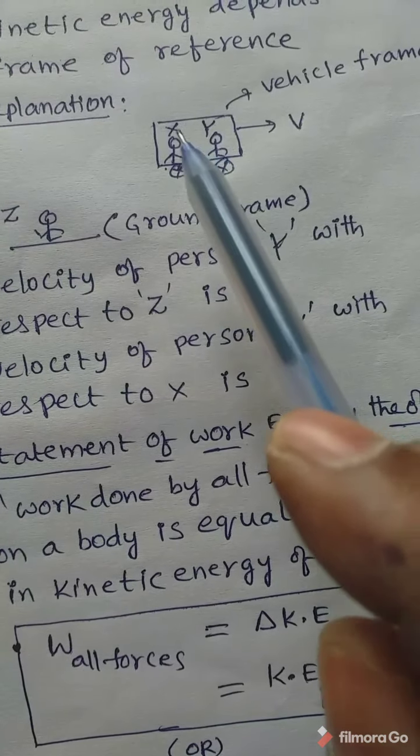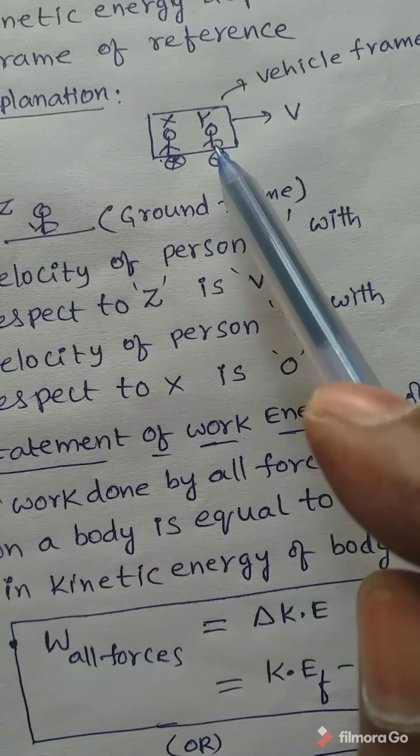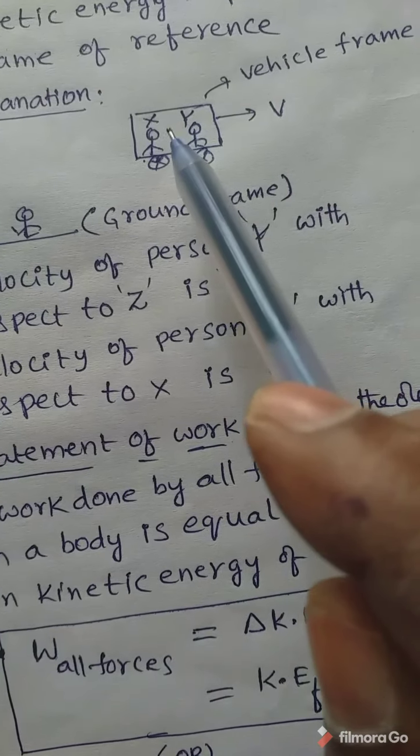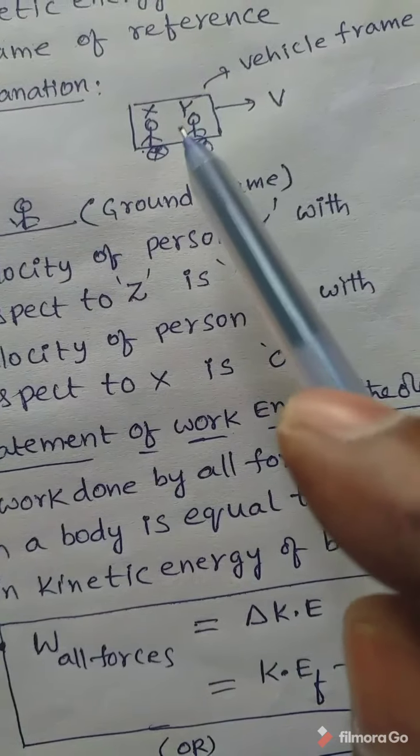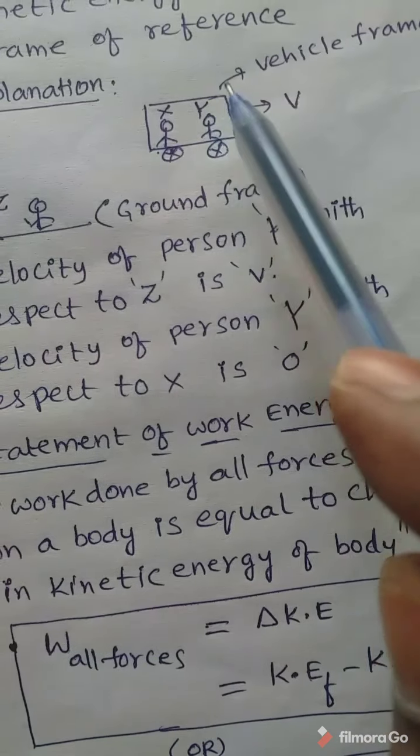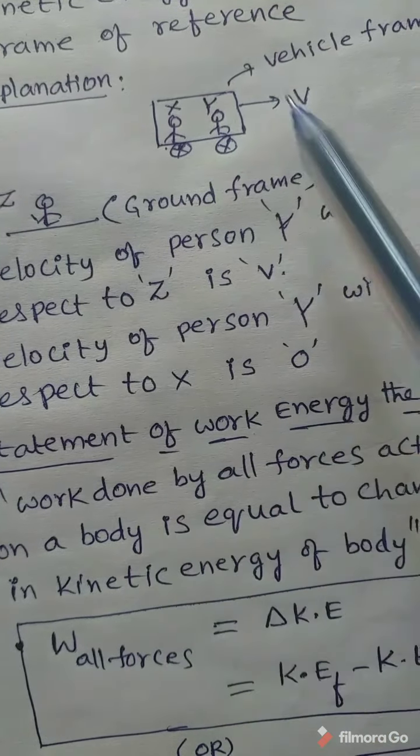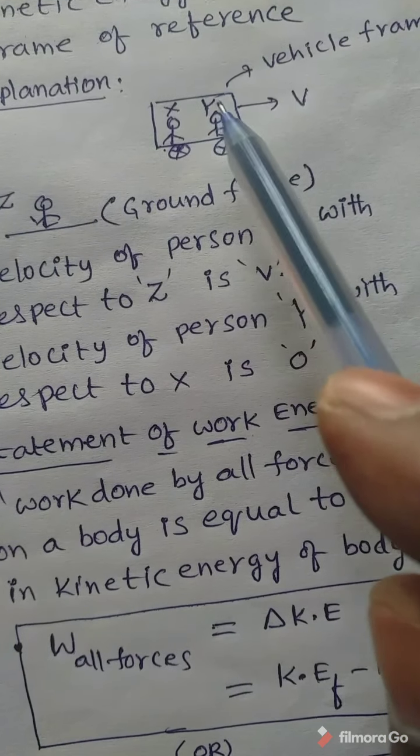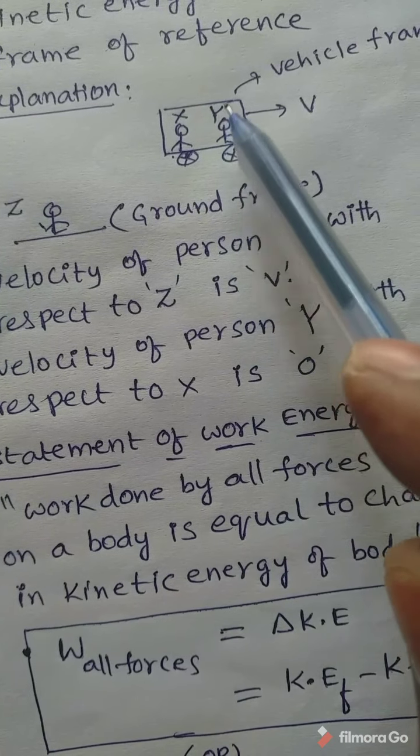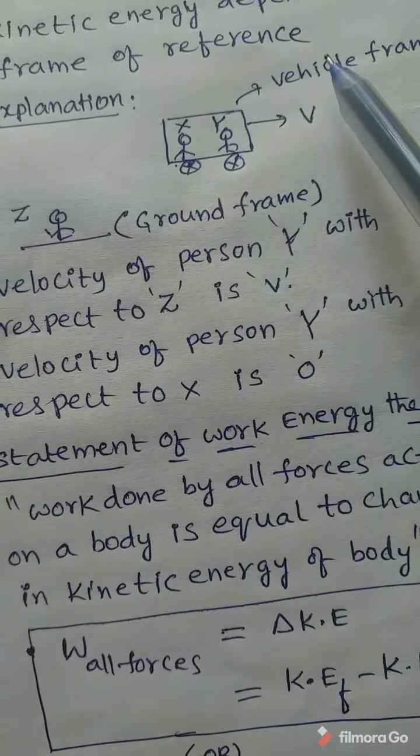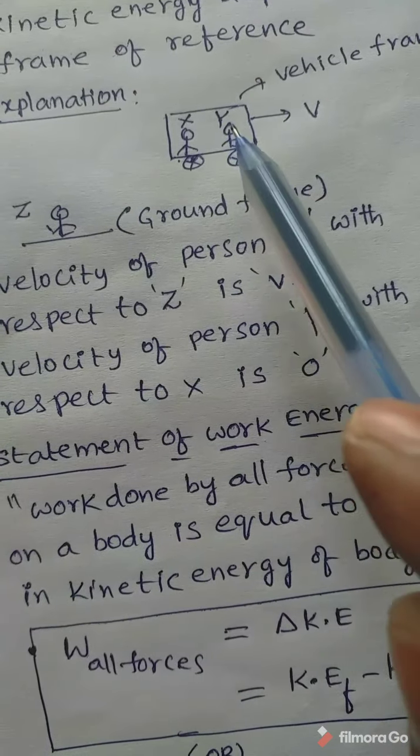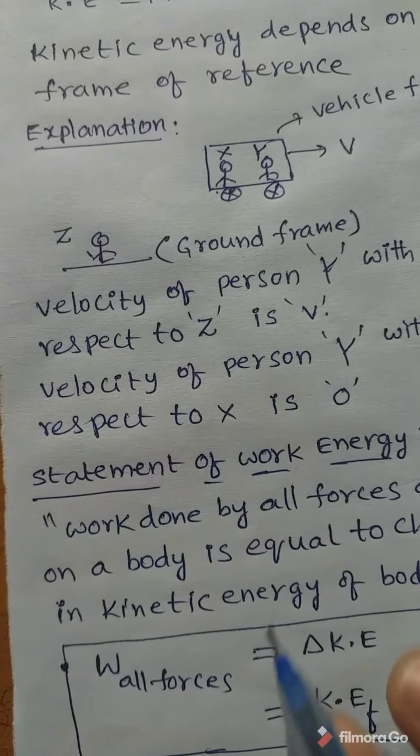Now you tell me, what is the velocity of the person y with respect to x? It is 0. With respect to x, person y appears to be at rest because both x and y are in the vehicle frame. As both are in the same frame of reference, with respect to x, the velocity of the body is 0. The velocity of the person y with respect to z is v, while the velocity of the same person y with respect to x is 0. So here we have two frames, one is the ground frame and another one is the vehicle frame.